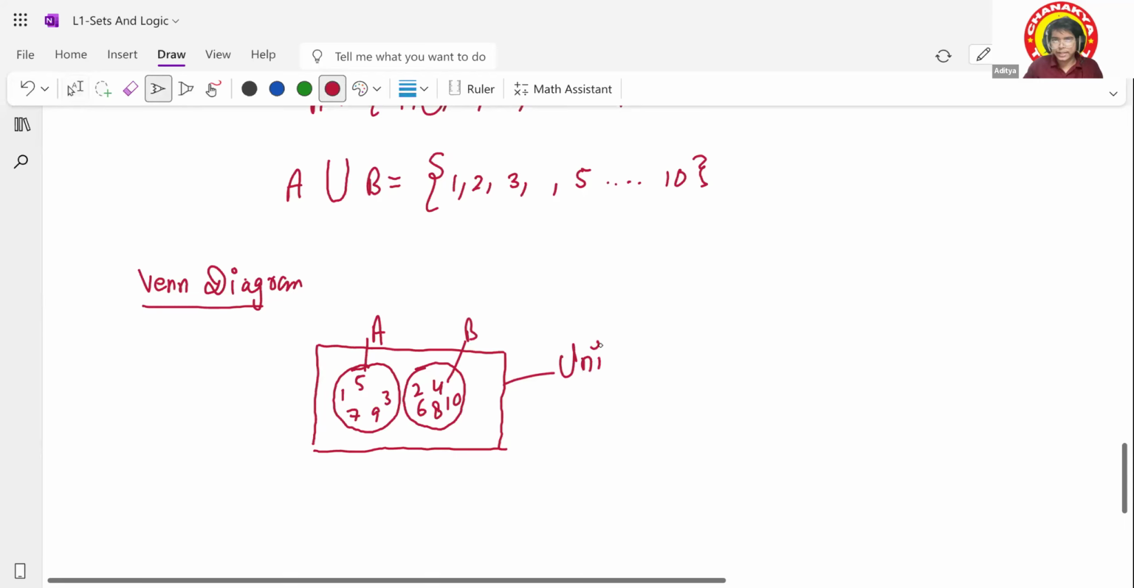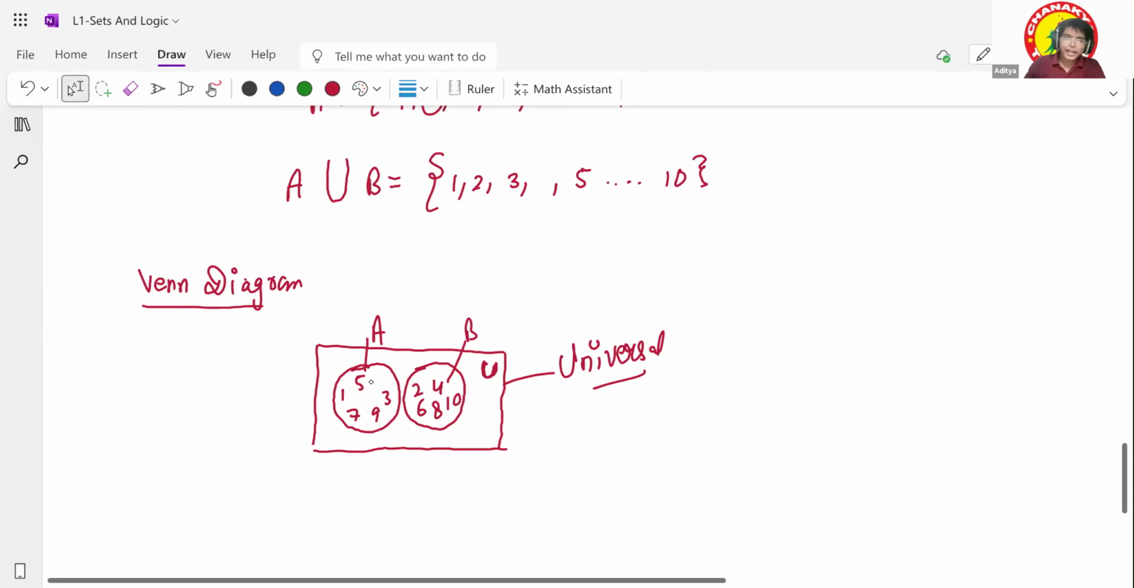It contains everything, the total elements, whatever you have. Clear? Yes, sir. And we write U at the corner to show that this is my universal set.